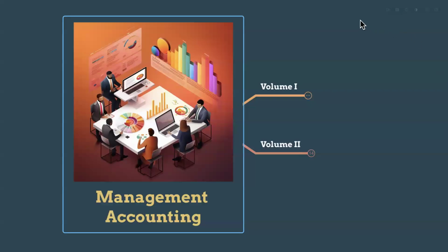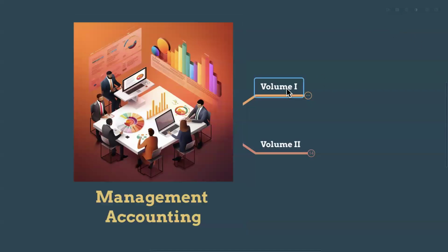So students, if you consider your syllabus, it is divided into two sections, volume 1 and volume 2. There's a separate book for volume 1 and a separate book for volume 2. Already I have shared the volume 1 and volume 2 official study text in your groups. How many of you got the volume 1 and volume 2 study text?